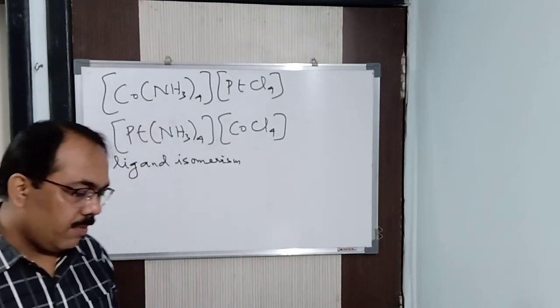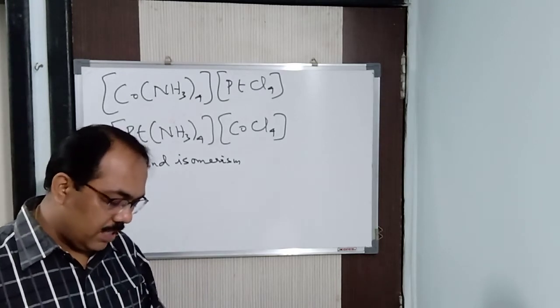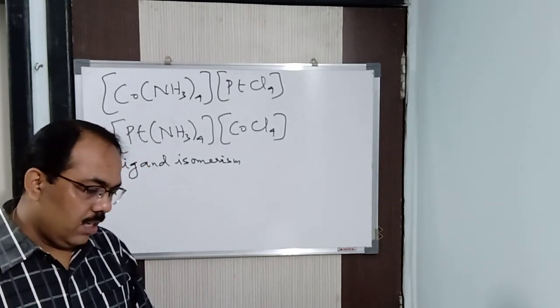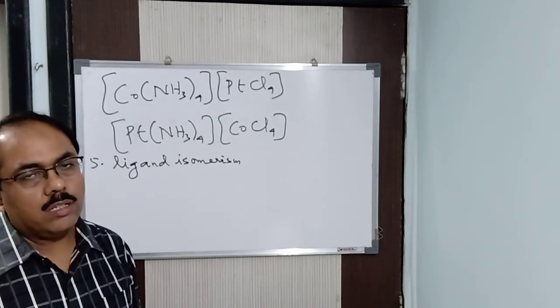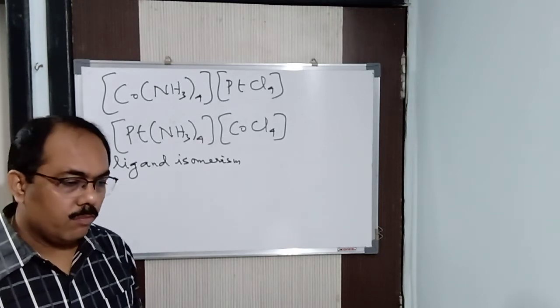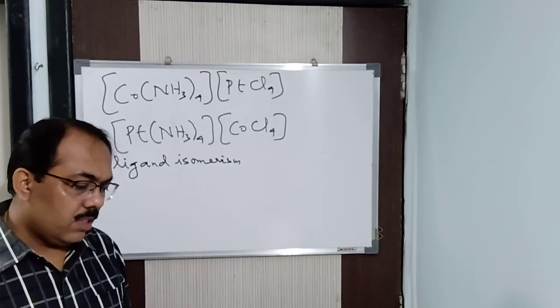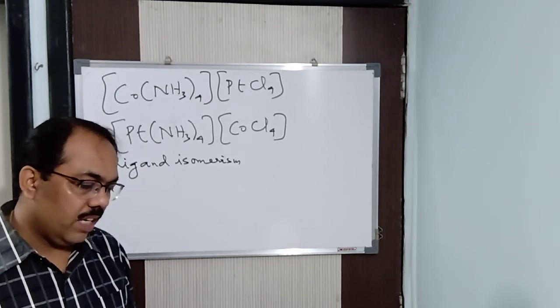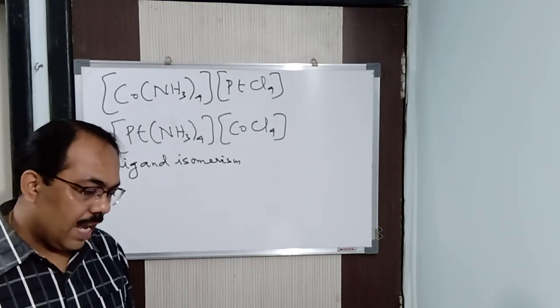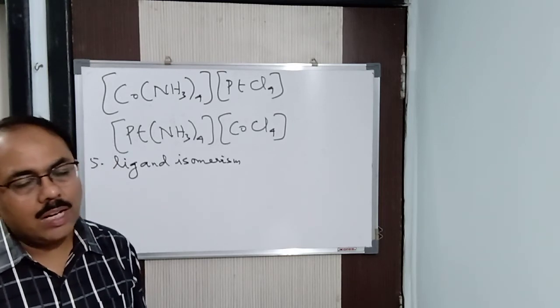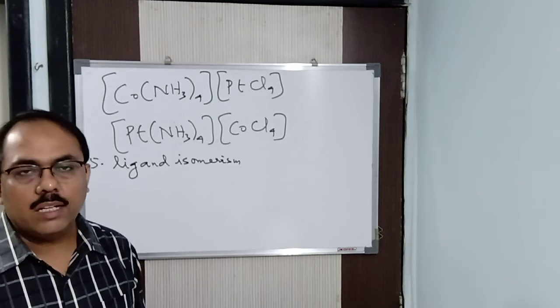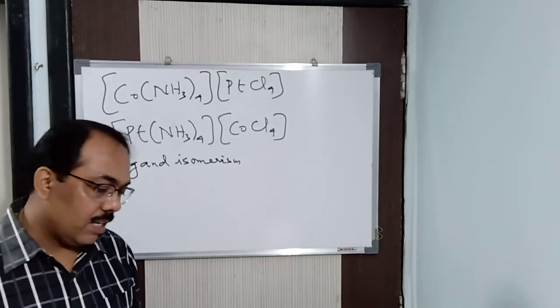This type of isomerism arises when the ligand present in the complex exists in two or more isomeric forms. Clear? So that is called ligand isomerism.